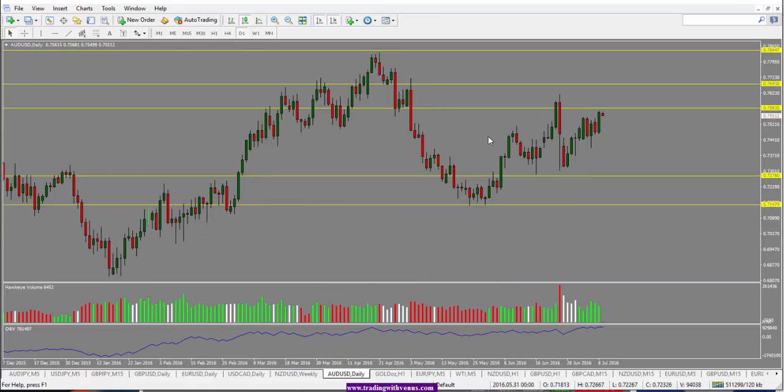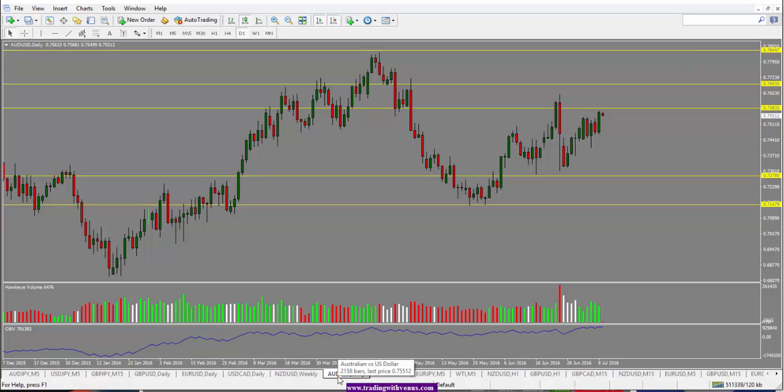So looking at the chart here, we are in this range currently. In terms of a buying opportunity, 0.7280 could be a good buying opportunity if the price stays above this level. However, if the price does break above the 0.7580 level here, we could see price move into the 0.7700 level, and then even further if we see continued bullishness.